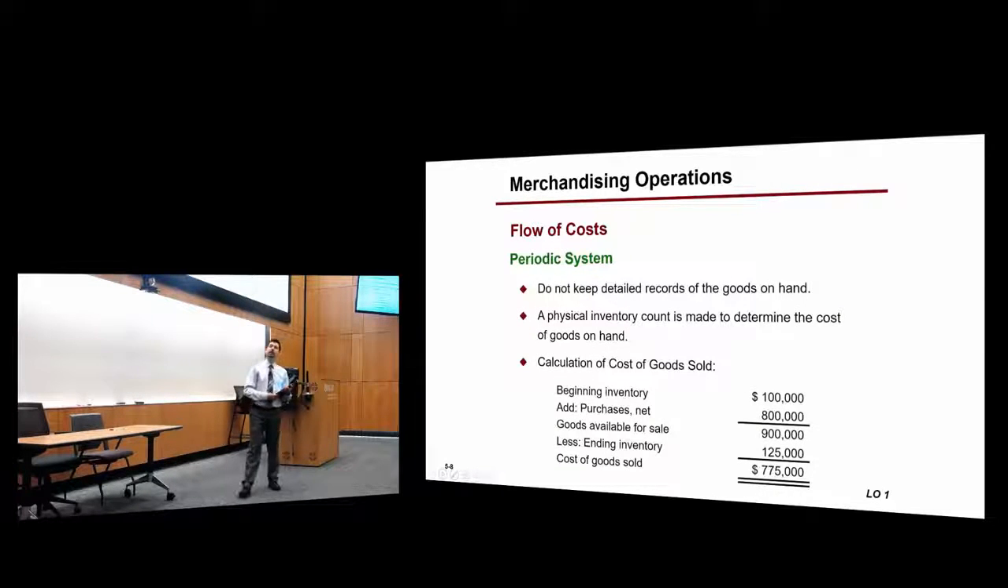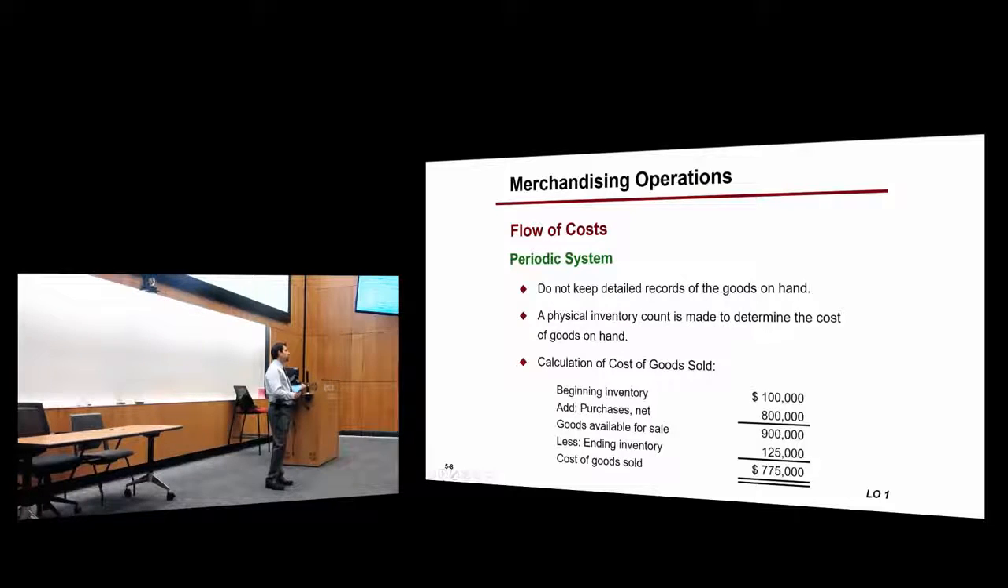Okay, so this is the periodic system, and this is how we did the example. You have the beginning inventory, and then you add to it all the purchases during that year. When we say purchases, net, that means net of any returns, because sometimes you might buy something, find that it was defective, and then return it. So add purchases, and that will give you the goods available for sale. This is divided into two parts: the ending inventory and the cost of goods sold.